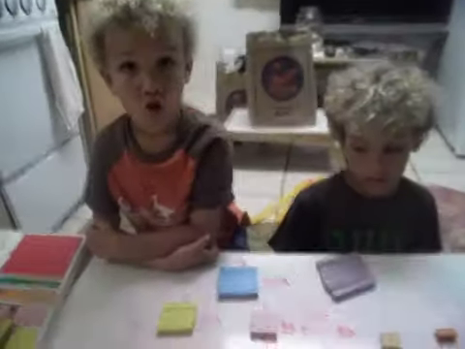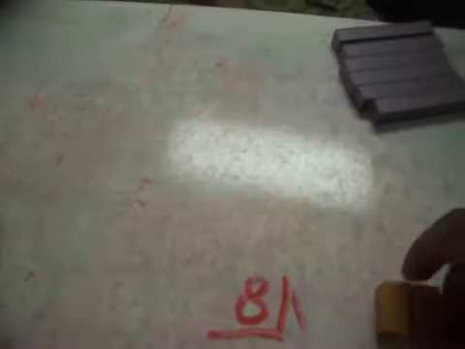Alright, let me do some erasing. Fine job, little boys. Camera on. Alright, got the camera on. Keep forgetting it. Alright, so let's go back a step. How many were in this? 8.